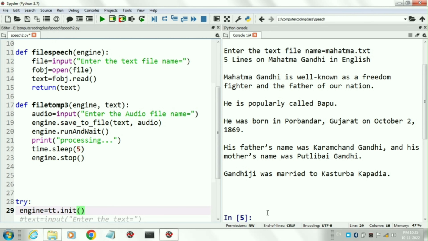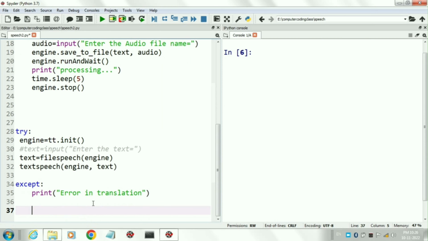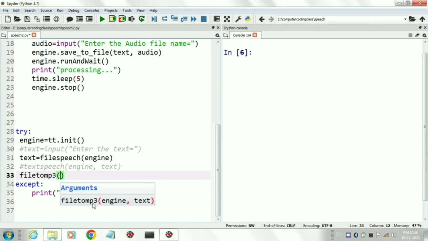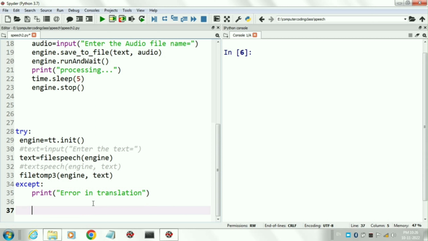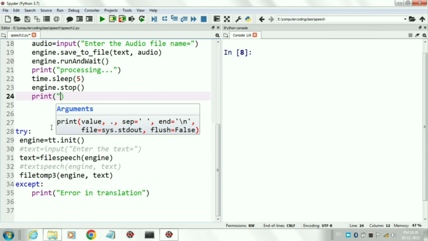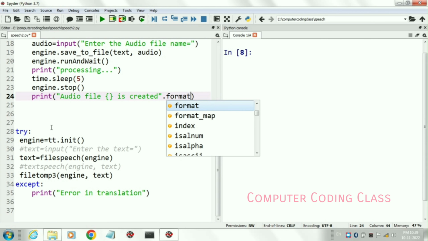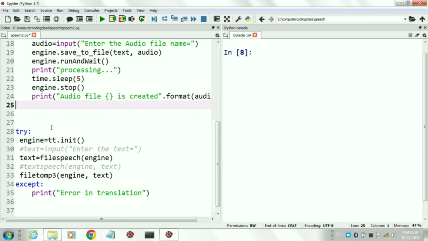Now we will call this function in the main part of the program. First I will disable the text speech function, then write the calling execution of the function file to MP3 and pass both the parameters, text and MP3 file name. We forgot to write a statement in the file to MP3 function that will display a message that the audio file is created. Now we are adding that print function.